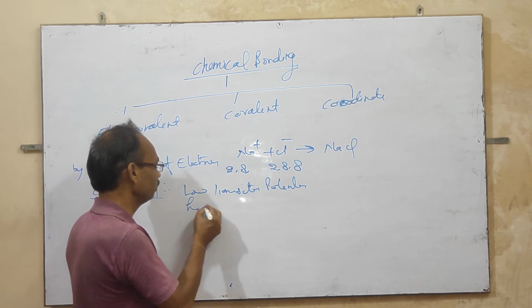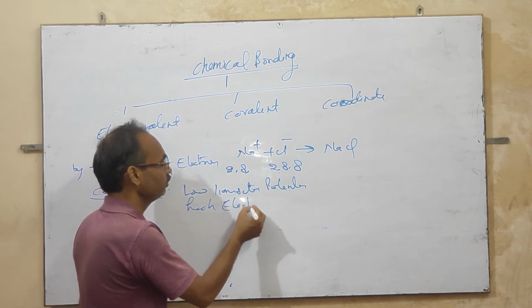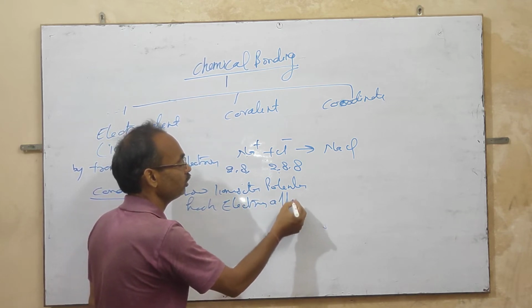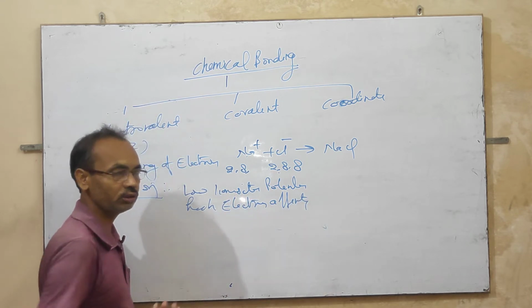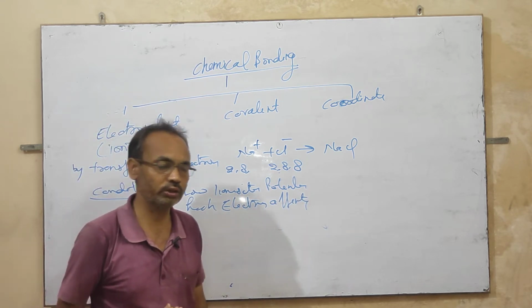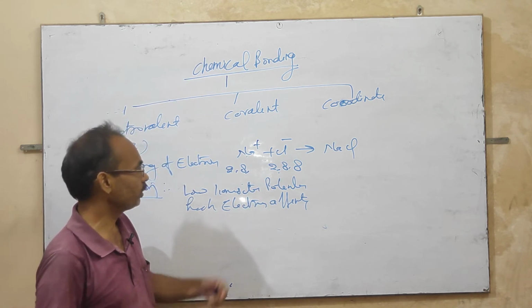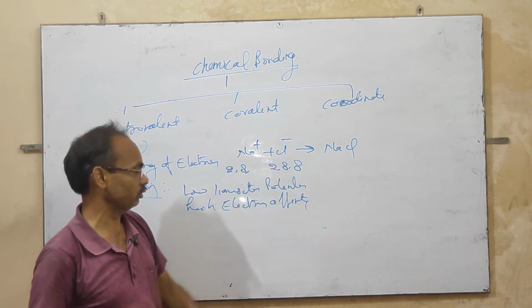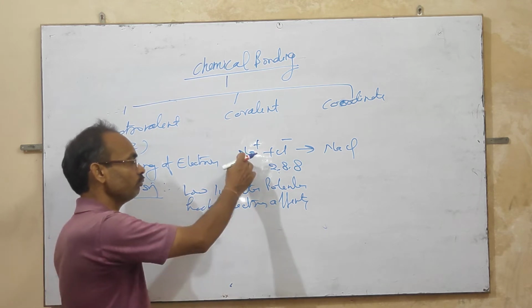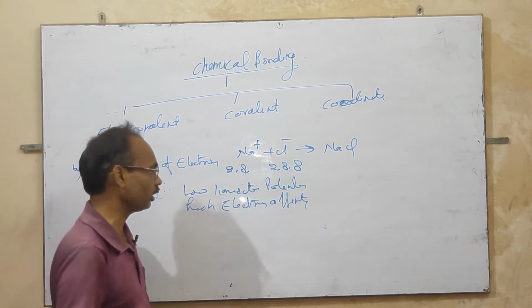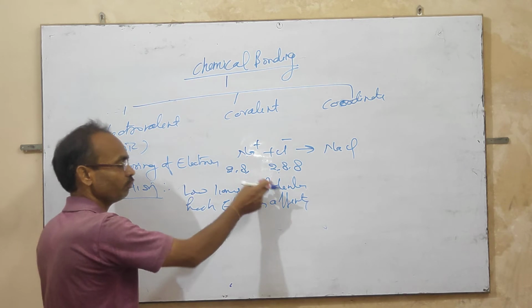What is electron affinity? Attracting of electrons toward itself is known as electron affinity. Because chlorine attracts electrons, and sodium transfers electrons with low ionization potential.